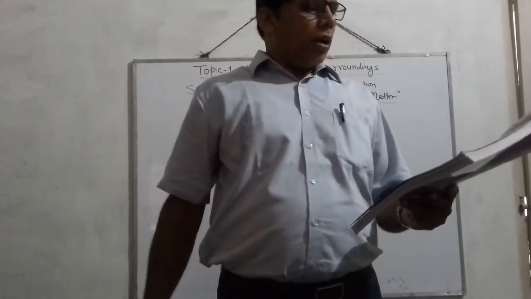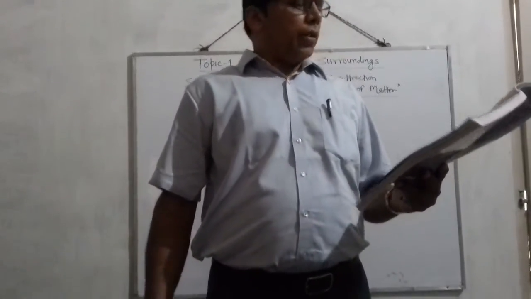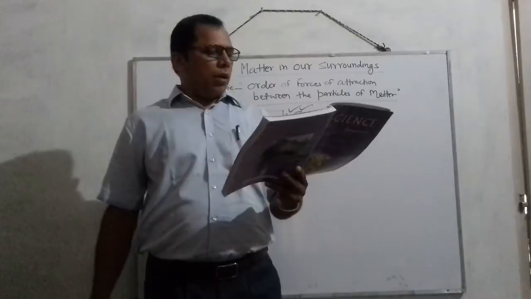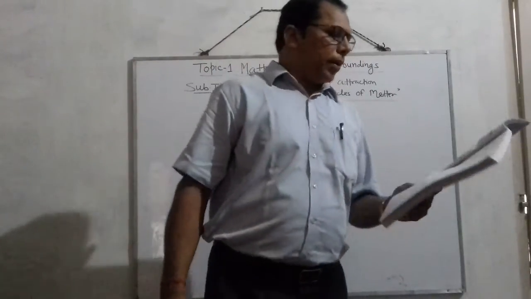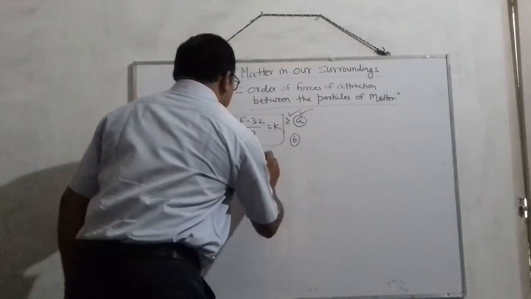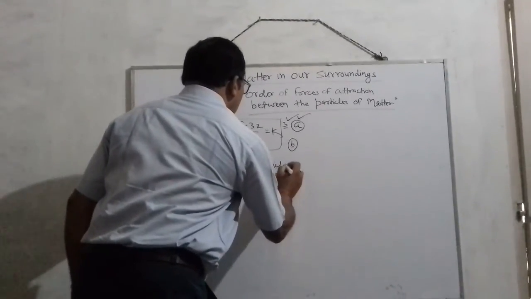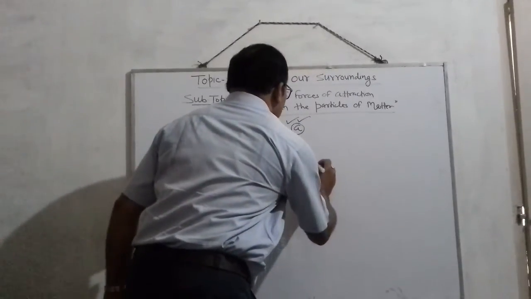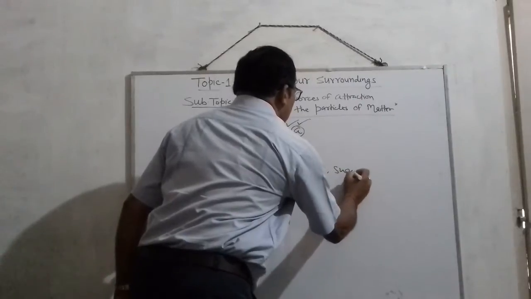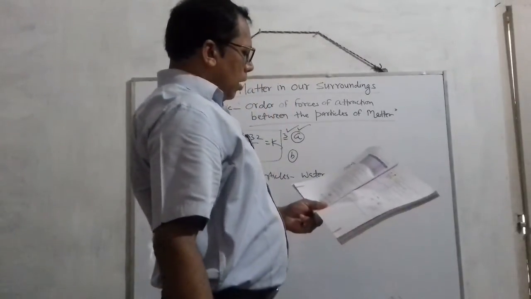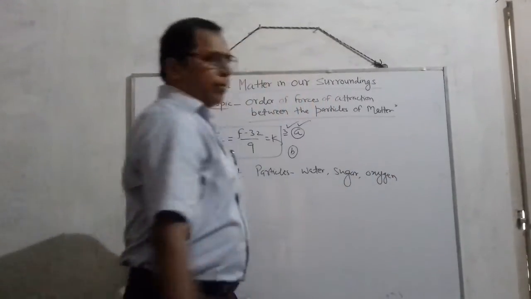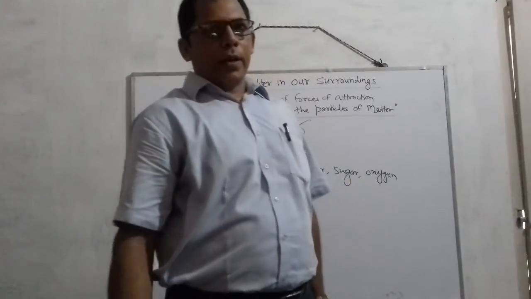That is, arrange the following substances in increasing order of forces of attraction between the particles. The given substances are water, sugar and oxygen. So we have to arrange them in increasing order of their forces of attraction.